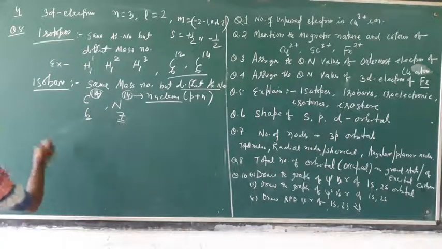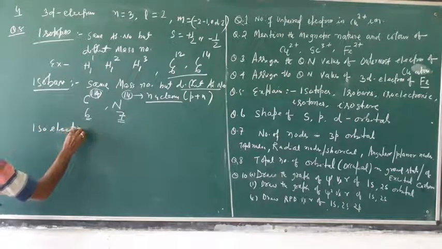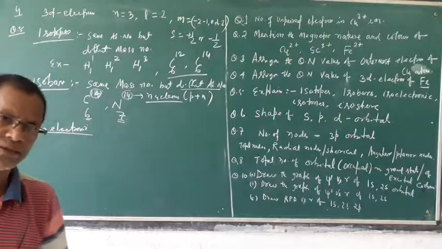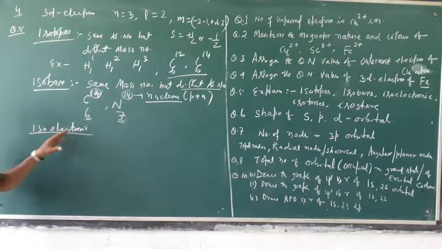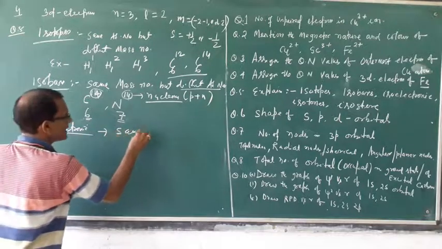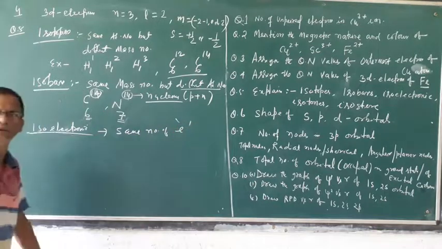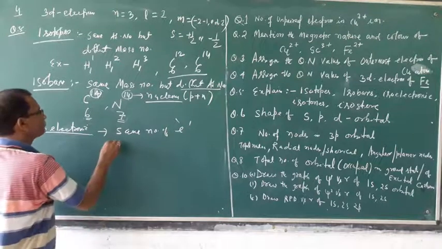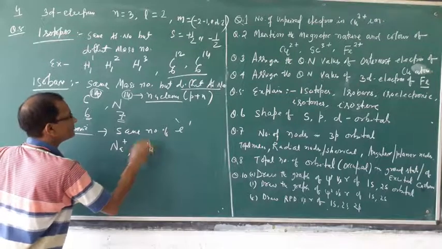Then isoelectronic. What is isoelectronic? Iso means equal, electronic means number of electrons are equal. Same number of electrons. For example, sodium ion and neon.